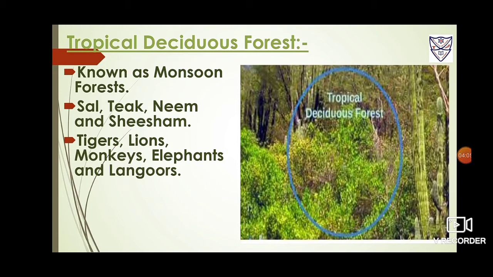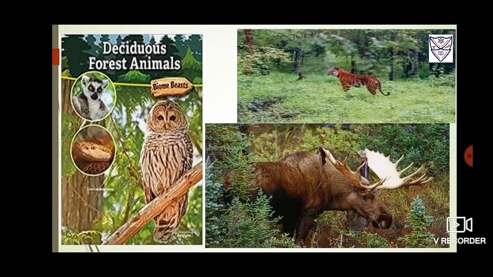Hardwood trees there are sal, teak, neem and sesame, and they are very useful in making furniture, transportation and construction materials. Main animals found in those forests are tigers, lions, monkeys, elephants and langurs.